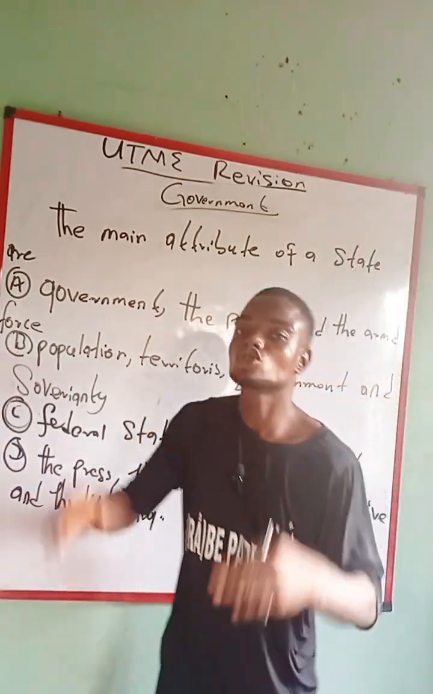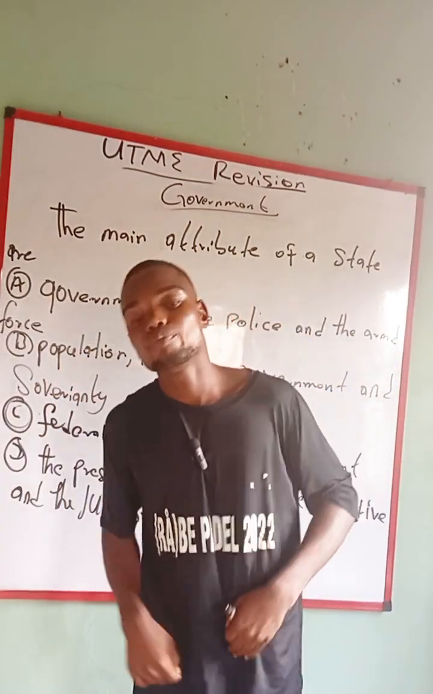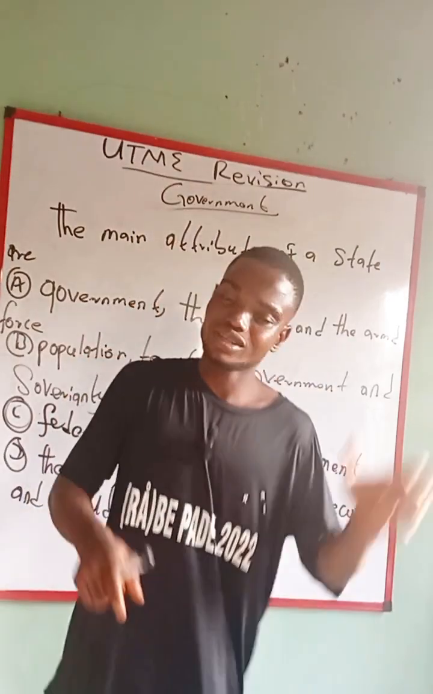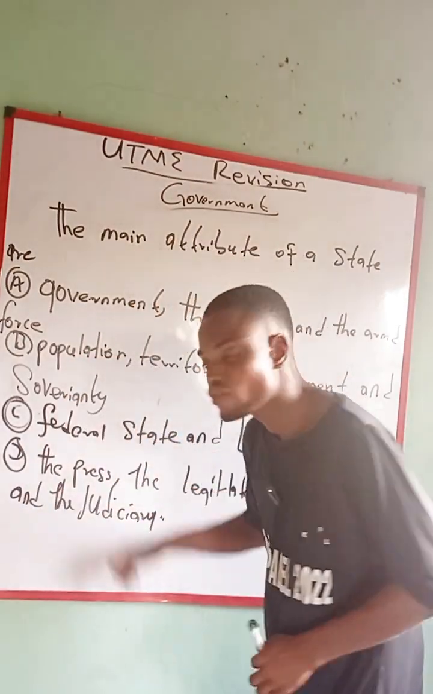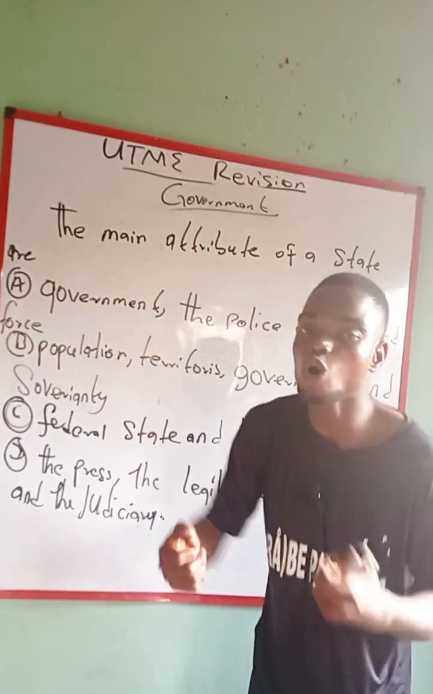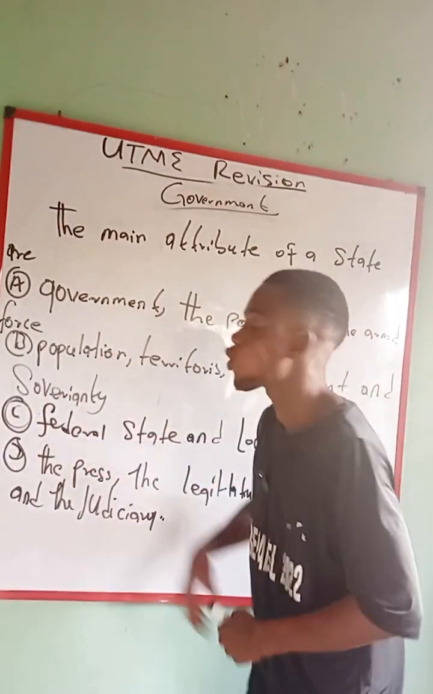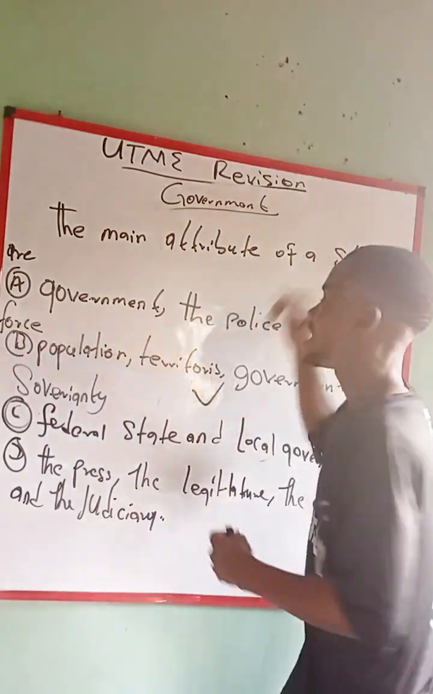For Enugu state to make decision and implement that decision without looking for help from another state is what we call sovereignty. That is the authority of a state to govern itself and make decision is what we call sovereignty. So this is the correct answer.